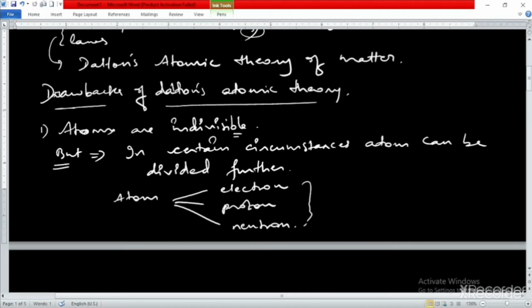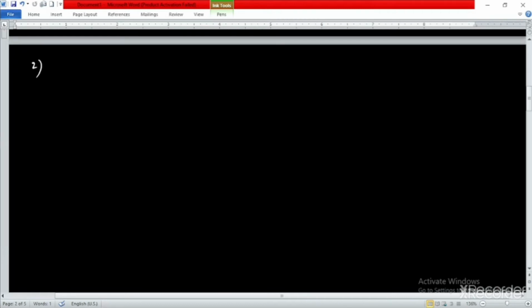The second statement by Dalton's theory was that atoms of the same element will have the same masses.